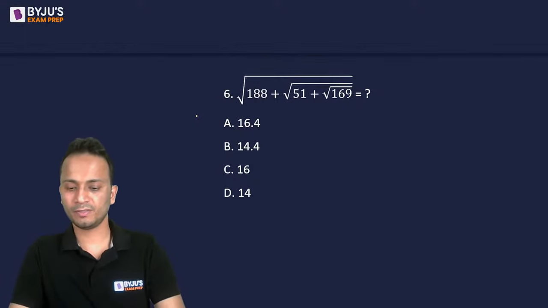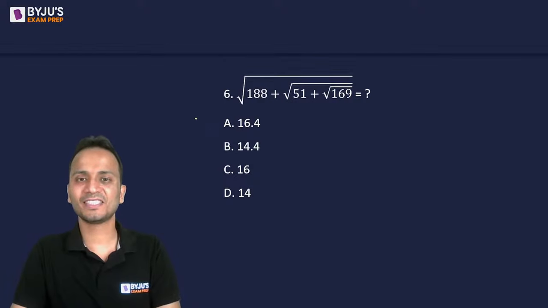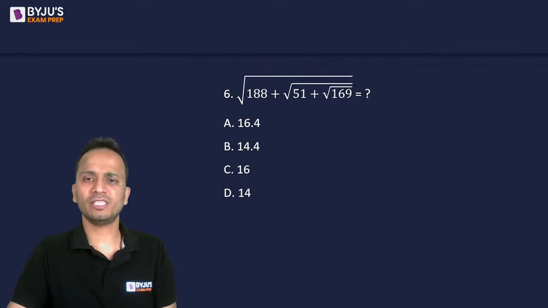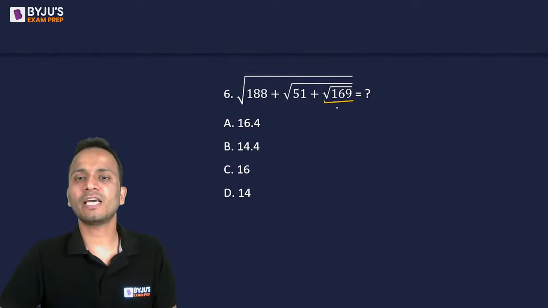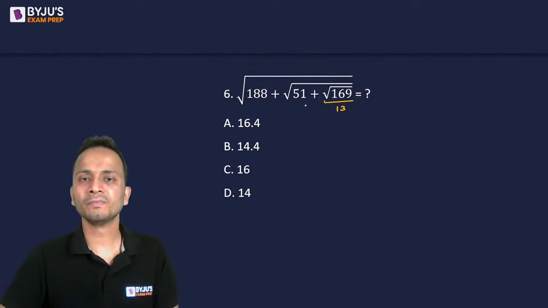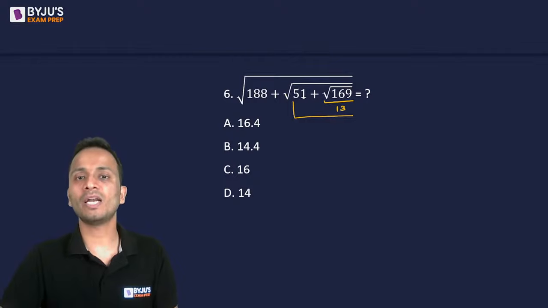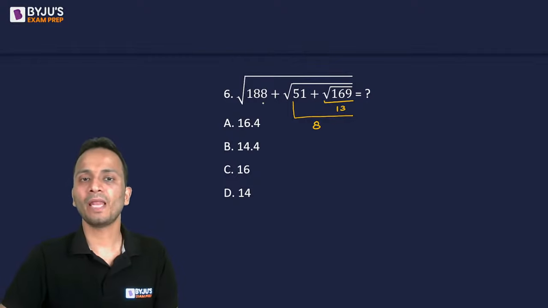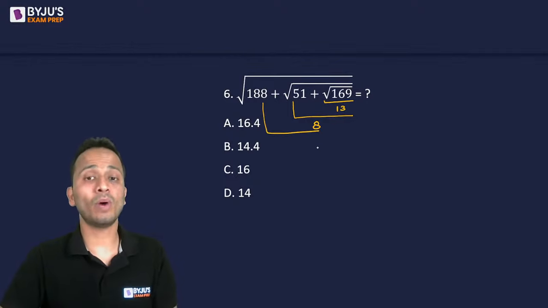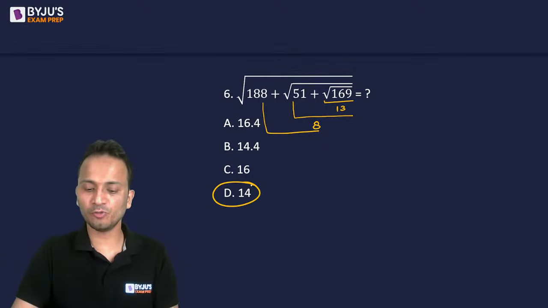Come on. Time's up. It looks difficult, but actually the question is very easy. So I'll start with the square root of 169, which is 13. Okay. Now 15 plus 13, 51 plus 13 is 64. So the square root of 64 will be 8. Now 188 plus 8 is 196. So the square root of 196 is equal to 14.